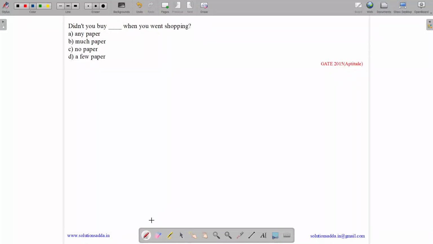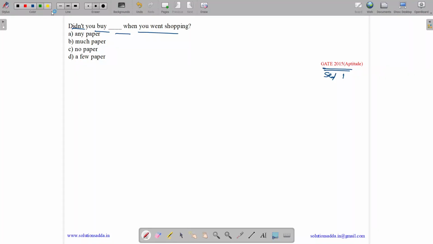This question belongs to Aptitude subject and was asked in GATE CSE 2015 Set 1. So the question states, didn't you buy dash when you went for shopping? So options are any paper, much paper, no paper or a few paper.